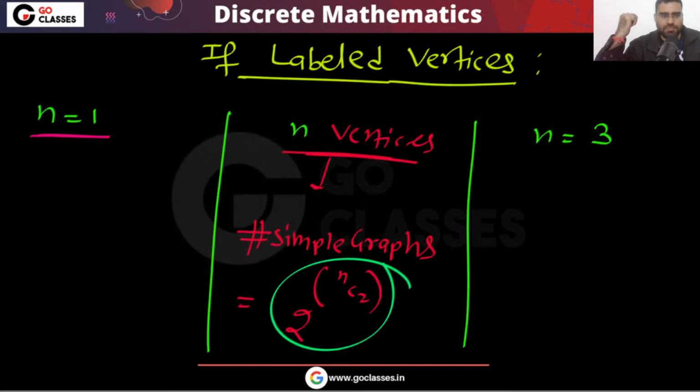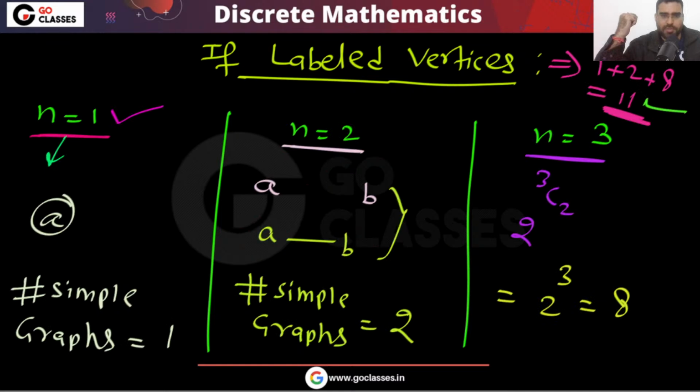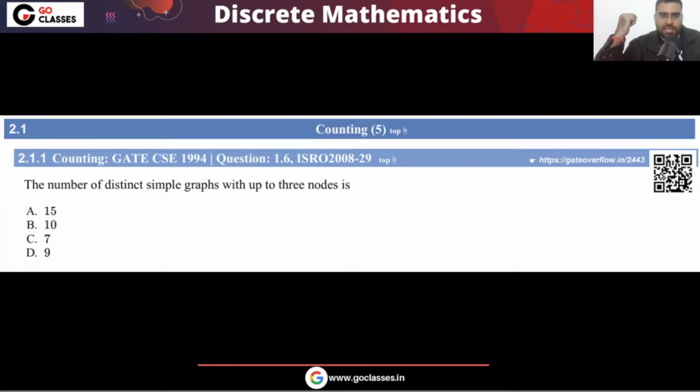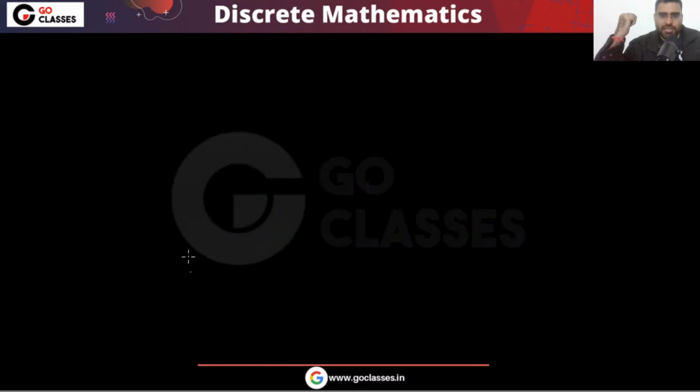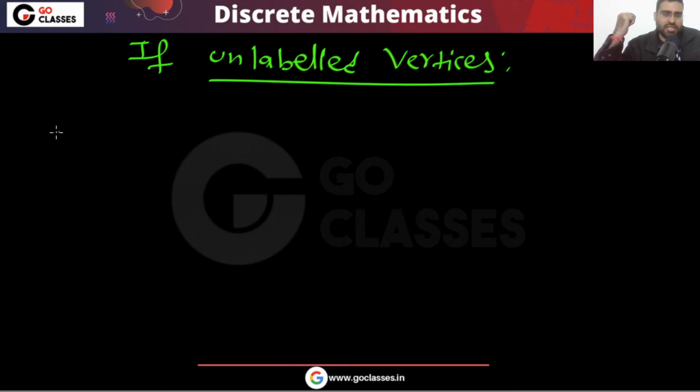It means what? Tell me. So the answer will be 11, but that is not given. It means unlabeled, right? Yes or no? So it simply means that the question is talking about unlabeled vertices. If you have unlabeled vertices, then you can easily calculate.